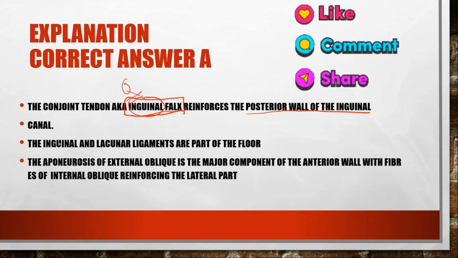Okay. The inguinal and lacunar ligaments are the part of the floor. The aponeurosis of the external oblique is the major component of anterior wall with fibers of internal oblique that is reinforcing the lateral part. So I hope the answer is clear. Anteriorly it is formed by external oblique, laterally there is internal oblique, posteriorly there is conjoint tendon, and superiorly it is formed by the inguinal ligament.